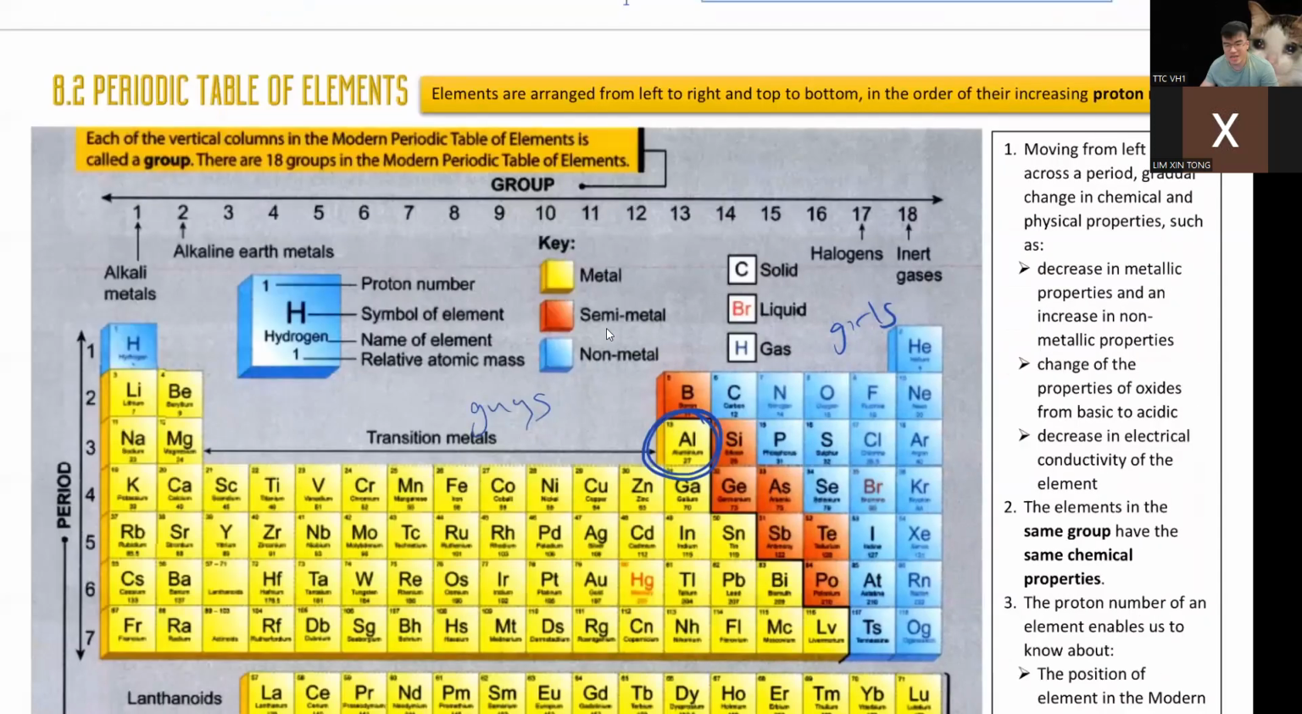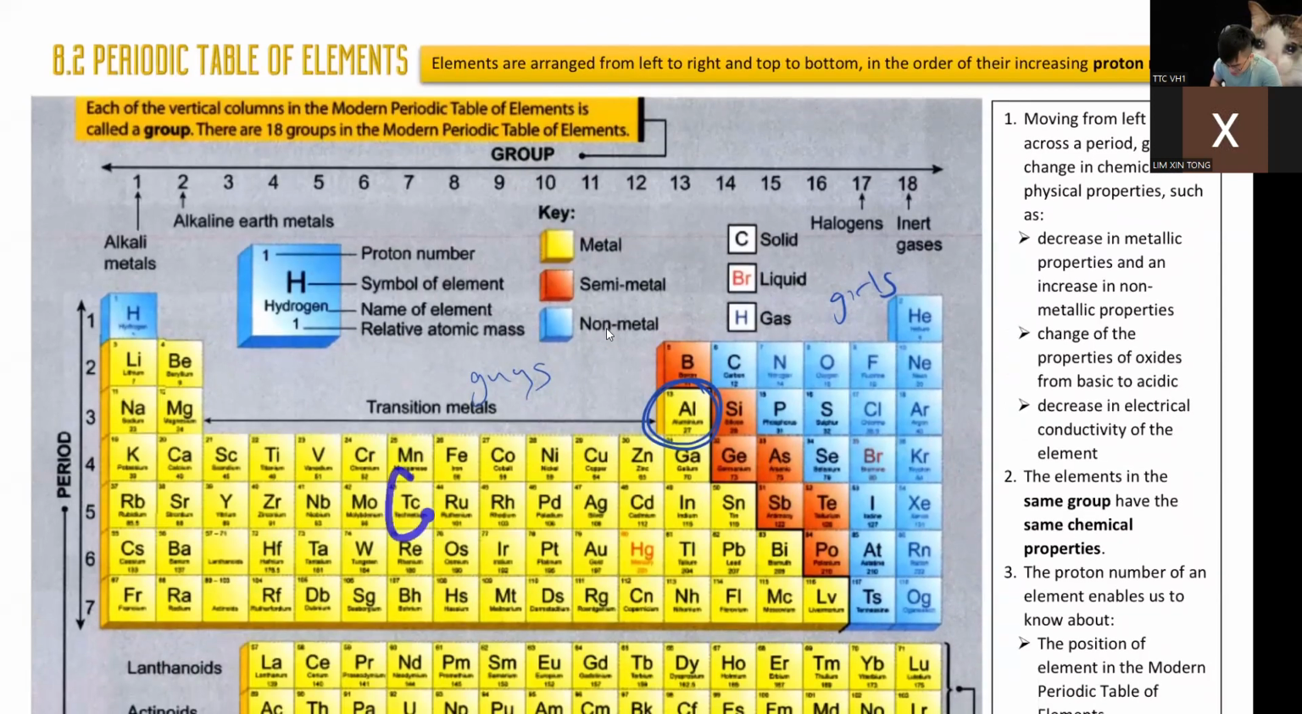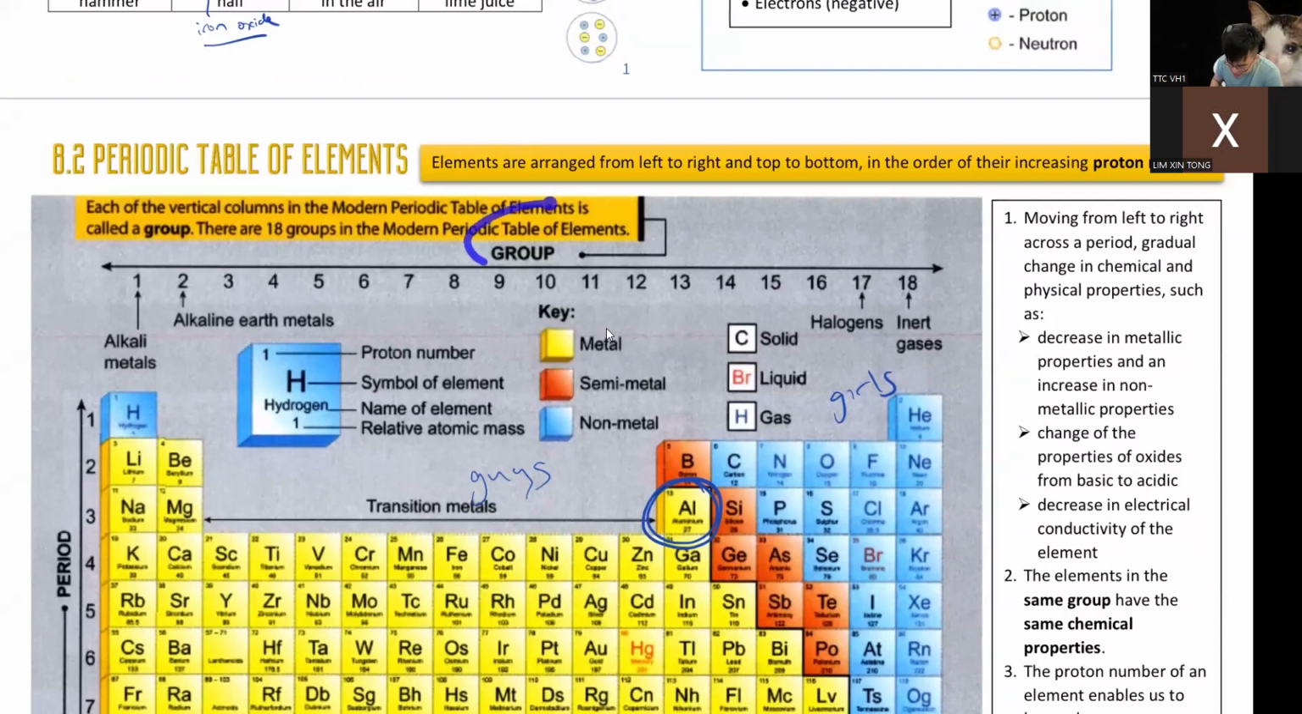Okay, let's look at, for example, aluminium. How do you describe where it is? If I were to ask you, where is aluminium? Where is technetium? Sorry, Tc is here. Where is iridium? It's very hard for us to tell. Imagine you're on a phone with me and I ask, where's aluminium? How do you count? That's why we have a coordinate system.